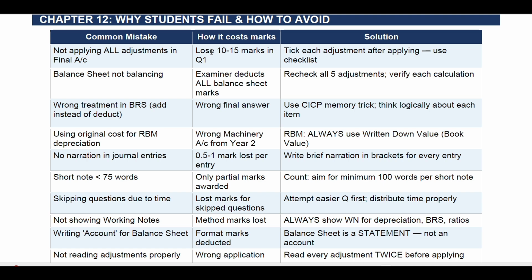Short notes of 75 words get only partial marks. So what is the solution? Count, and aim for a minimum of 100 words per short note. In short notes, as I told you, you can write a definition, then the main points, and the conclusion.